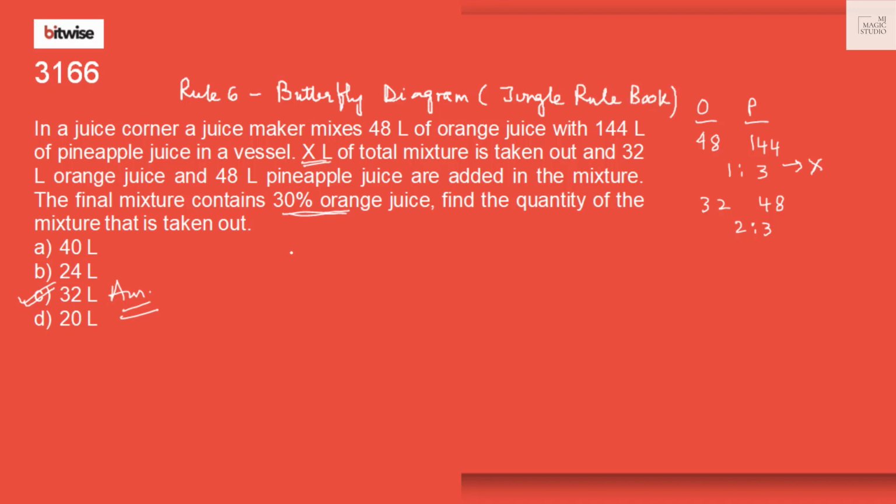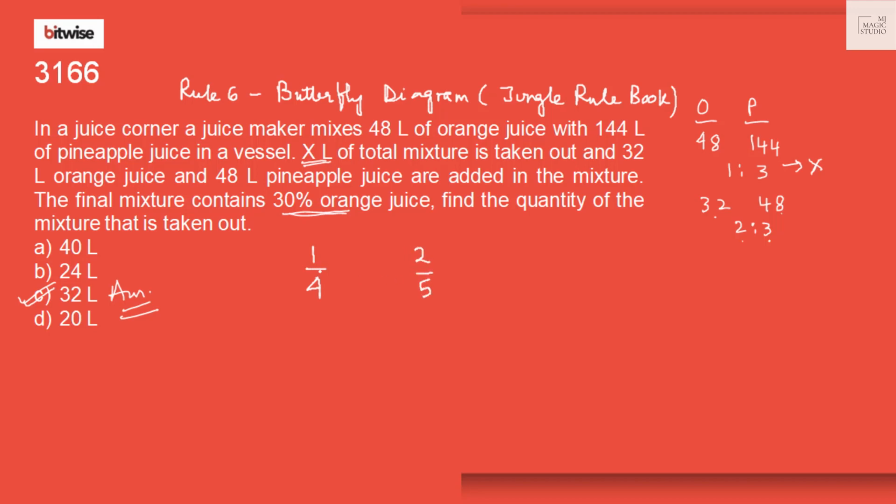We have a first container in which orange to pineapple juice is 1:3. So in the first container, orange juice is 1/4 in proportion. We have a second container where orange and pineapple juice are in the ratio 2:3. So here the proportion of orange juice is 2/5.